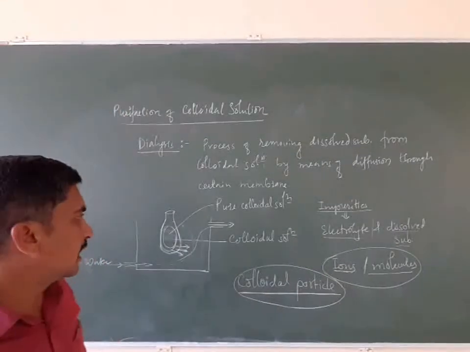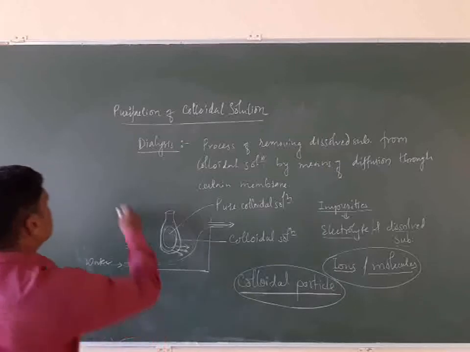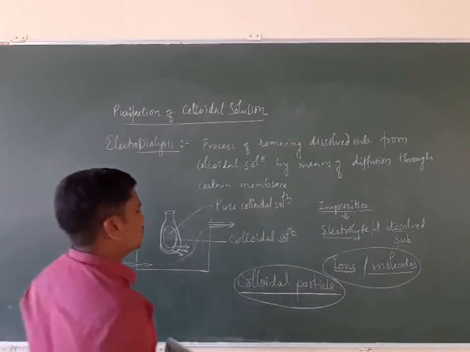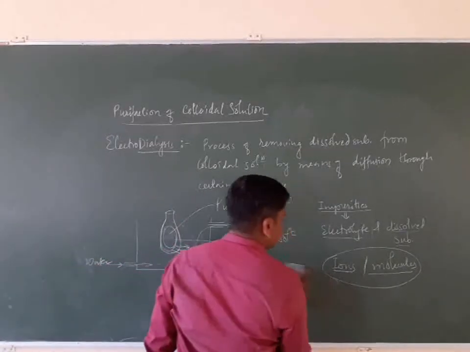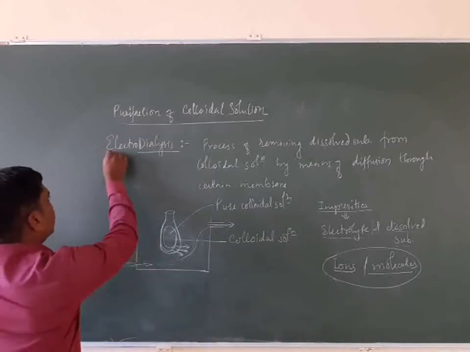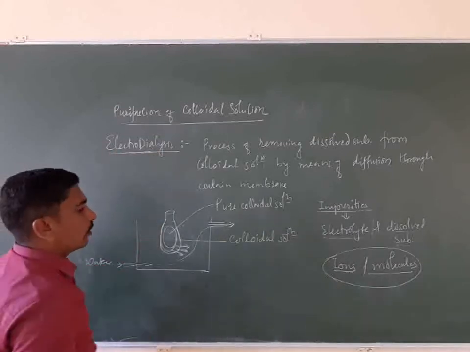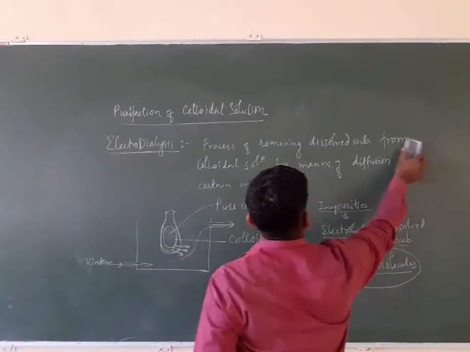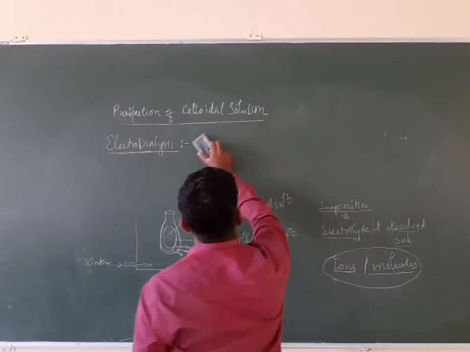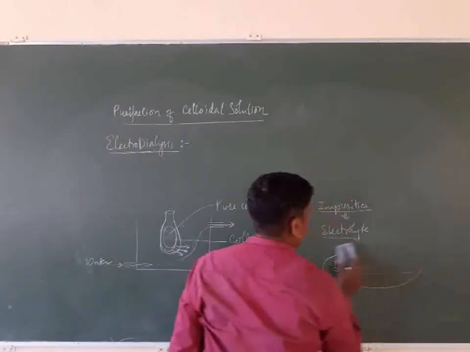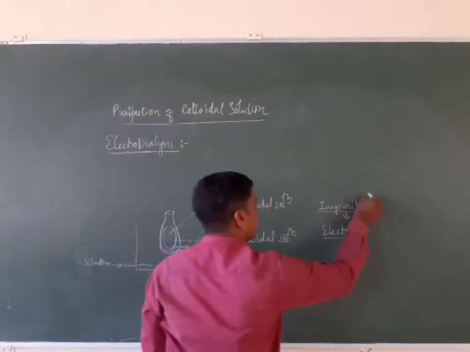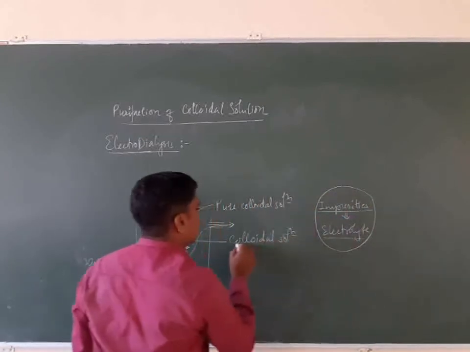In the second case, what we use is called electrodialysis. This electrodialysis is very different from regular dialysis. It is used whenever the impurity in the colloidal solution is only an electrolyte. Only electrolyte is present as an impurity in the colloidal solution.